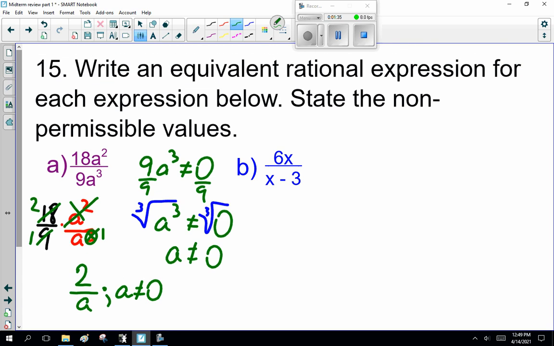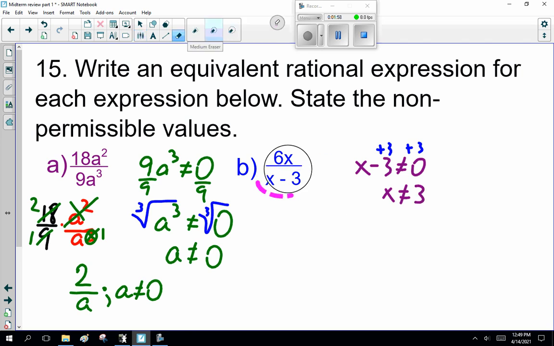Now, let's look at the second one. 6x divided by x minus 3. Right off the bat, my non-permissible value: my denominator, x minus 3, cannot equal 0. So then I add 3 to both sides, because I'm going to solve for x. So I get x cannot equal 3. Okay? Now, as for simplifying, since it's x minus 3, I'd have to factor stuff out from every term, and I can't. x minus 3 is as simple as it gets.